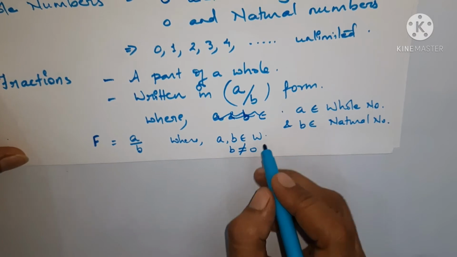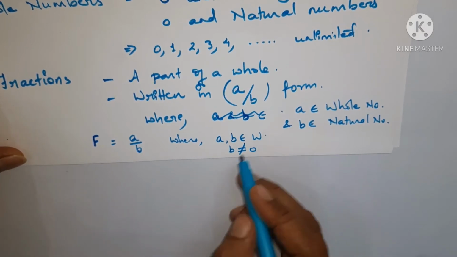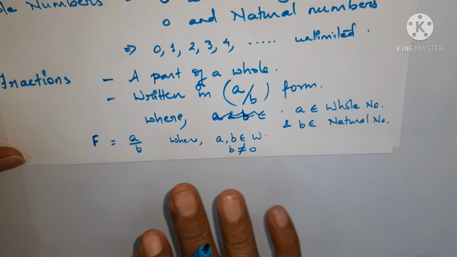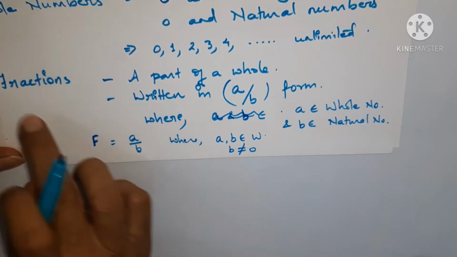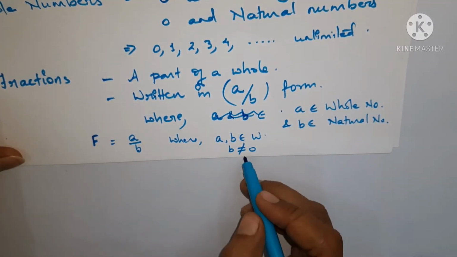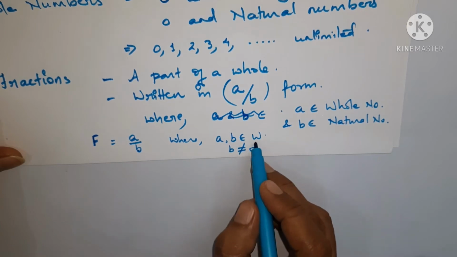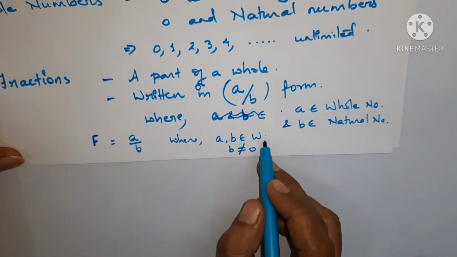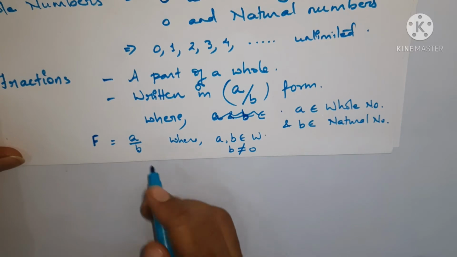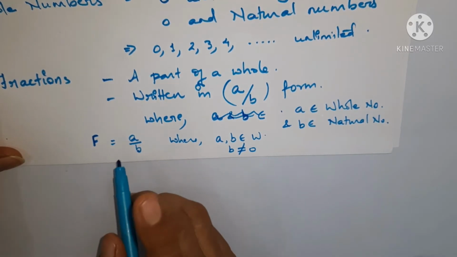W means whole numbers, so A and B belong to whole numbers where B is not equal to 0. So this is the definition of a fraction, and always remember that A and B belong to whole numbers, which means A and B both are positive numbers.